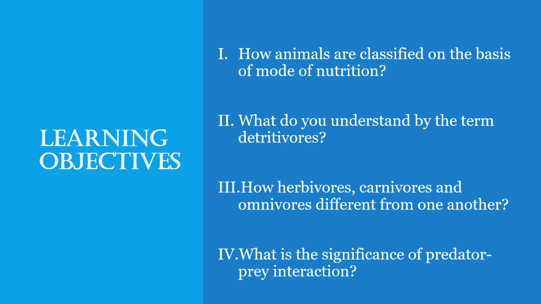As usual, by the end of this lecture, you should be able to answer the following questions, starting off with how you can classify the animals on the basis of modes of nutrition. Specifically, what is the meaning of the term detritivores, and what sort of organisms are included in this heading. Then we will also highlight other types of animals that include herbivores, carnivores and omnivores. We will cover their different features and try to understand how all these different types of animals are different from each other when it comes to nutrition.